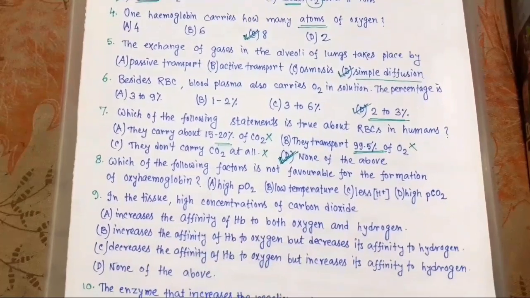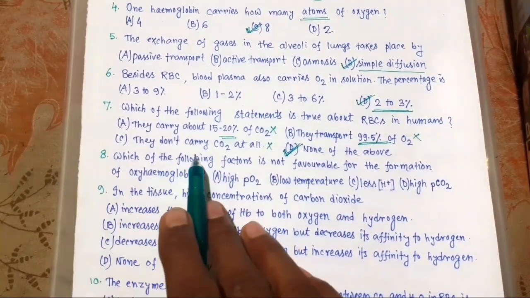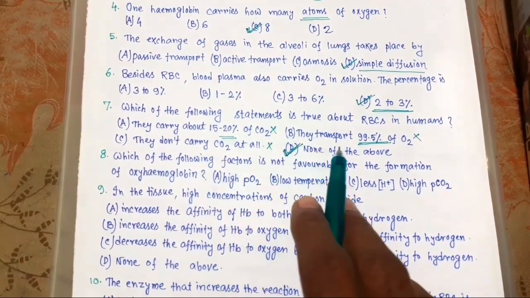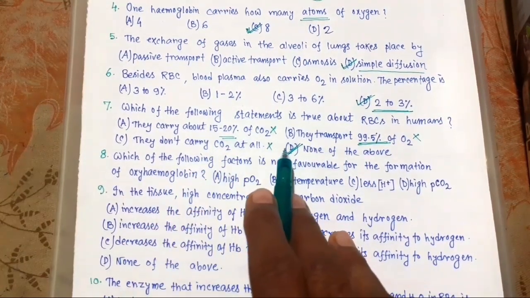Okay. Now coming to number 8. Which of the following factors is not favorable for the formation of oxyhemoglobin?